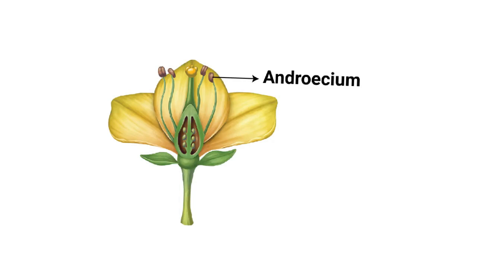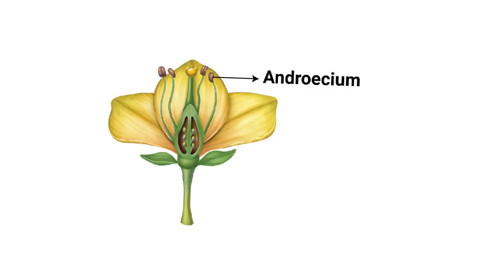When fully matured, the pollen sacs rupture to liberate pollen grains, and pollen grains are generally powdery particles of different shapes and sizes. So in androecium, stamens may be free, called polyandrous, or may be joined in the way shown in the figure. A single group is called monadelphous. If it is a double group or two groups, it is called diadelphous. If it is in several groups, it's called polyadelphous, which is shown in figure 4.7, page number 35.